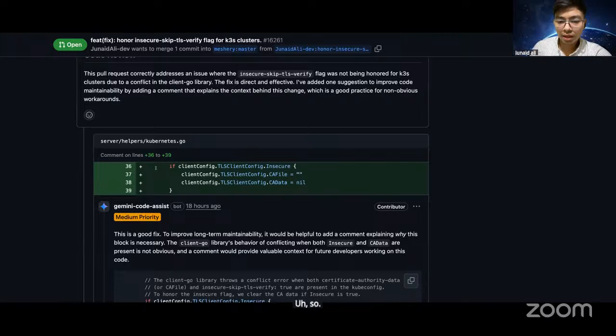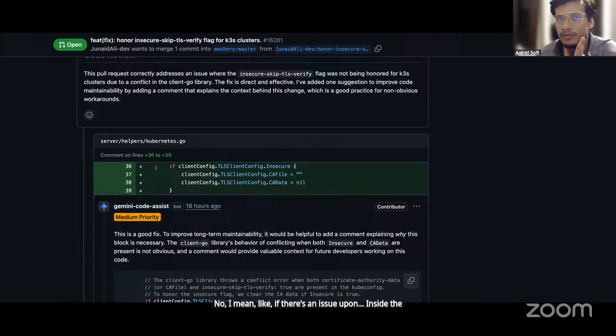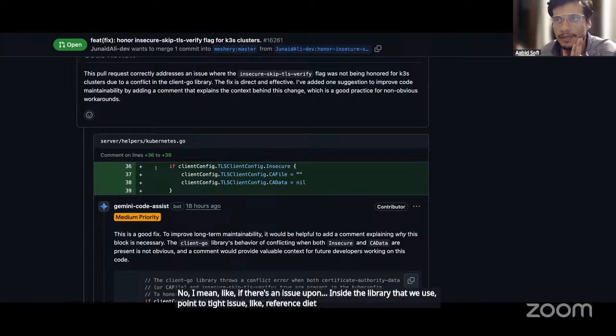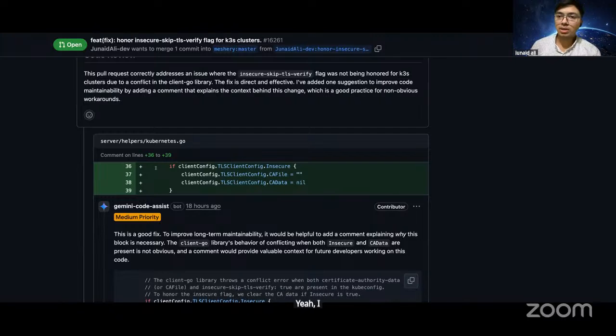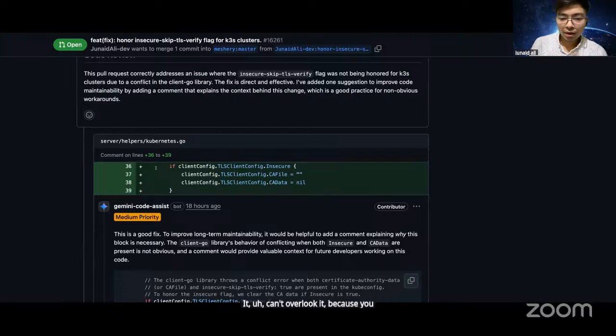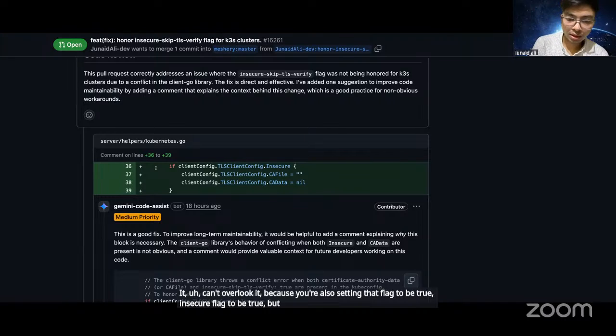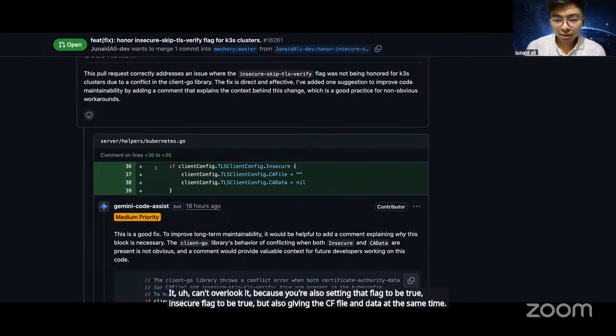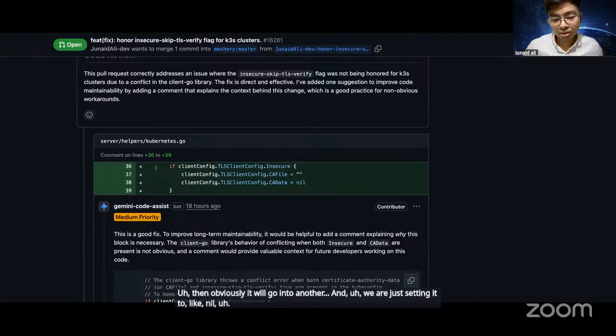So do I have to show you in my repo, on my local machine, or what? No, I mean if there's an issue open inside the library that we use, point to that issue, and reference it inside a comment. I wouldn't say it's an issue in the library, but rather a limitation of the library. When both things are given together, it can't overlook it, because you're setting the insecure flag to true but also giving the CA file and data at the same time. Then obviously it will throw an error, and we are just setting it to nil, removing the CA file and data.